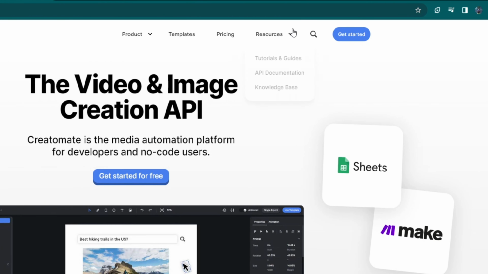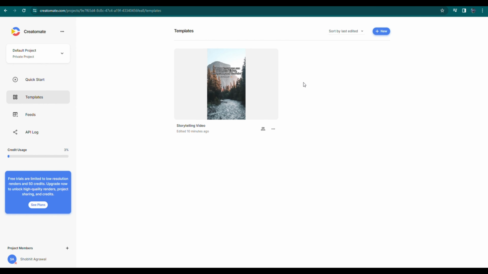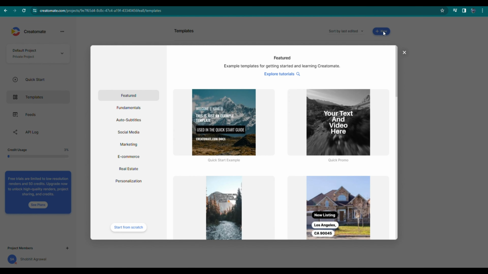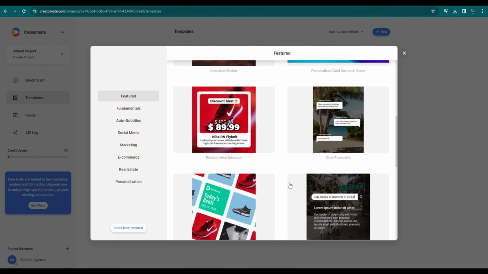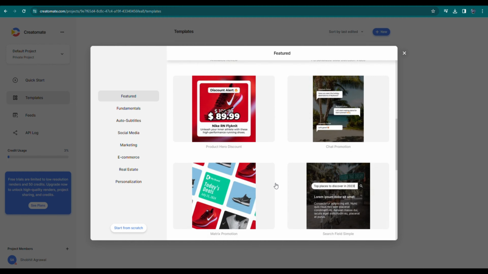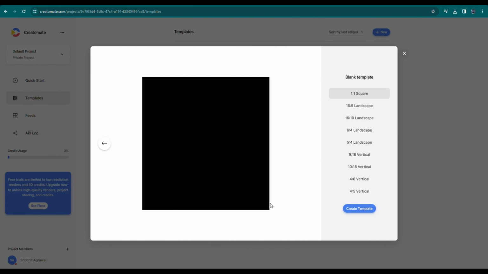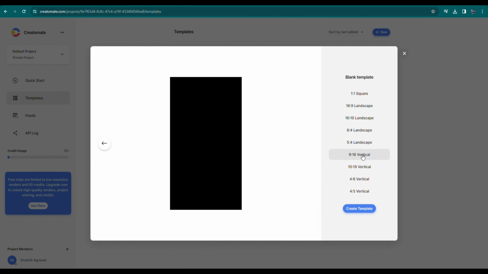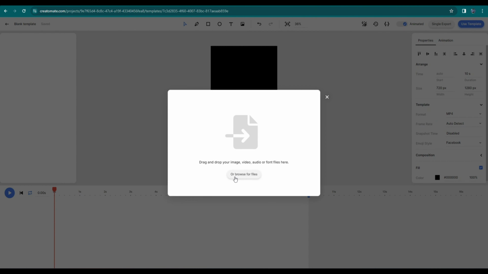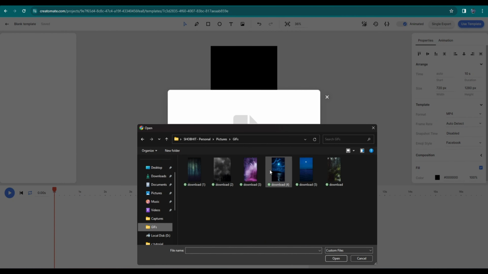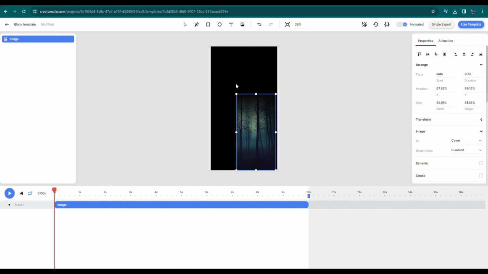Now click on Get Started, go to Templates, and click on New. Here you can select the free template for your video background, but I'm going to use my own template. So go to Start from Scratch, select a ratio of 9:16 for our shorts, and click on Create Template. Now, to select a background, click on this icon. Choose the template you saved on your PC.